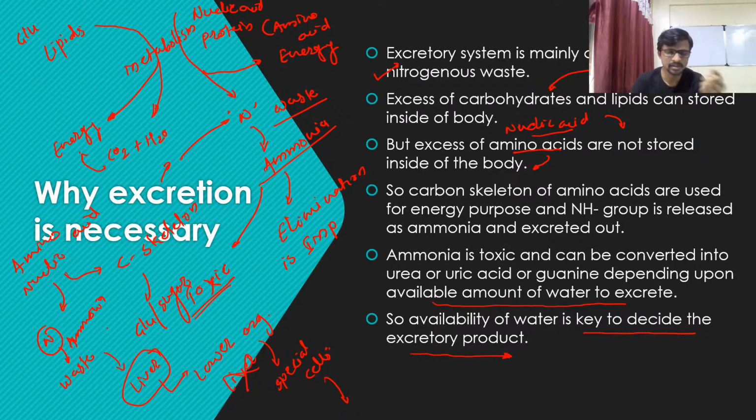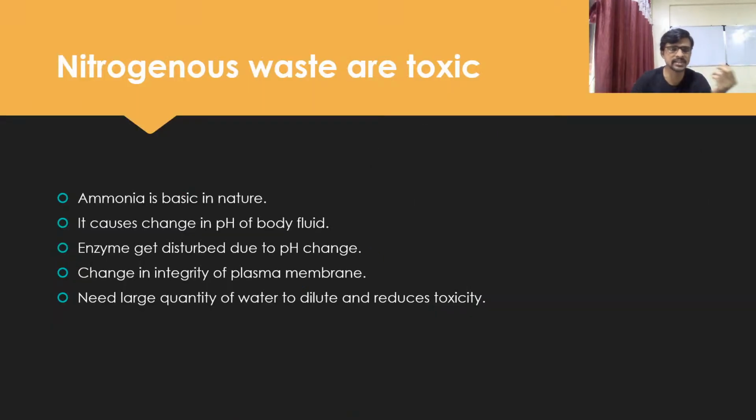If the organism is living in fresh water, that means there is a lot of water available, and the organism can take it, and then the product of excretion will be different from the ocean organism and from the organism living in a desert. So let's see which type of product is going to be excreted by the organism.